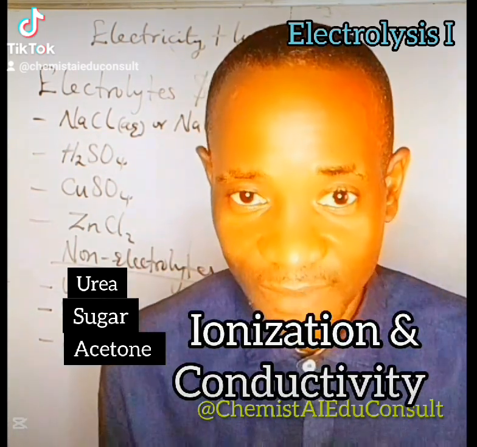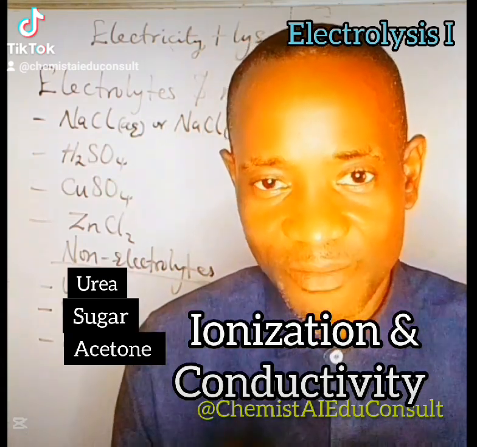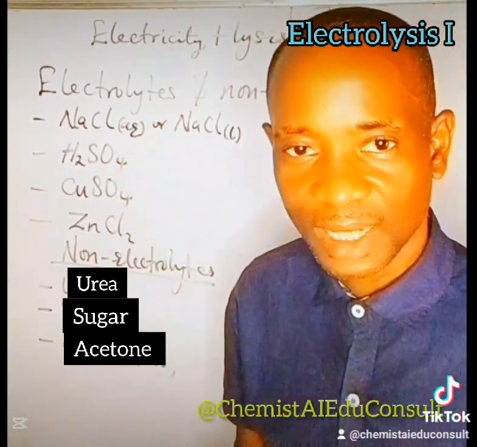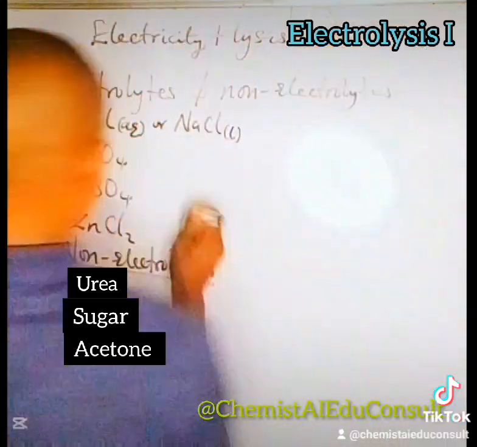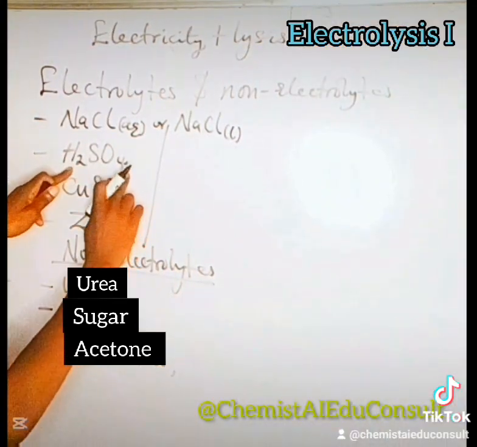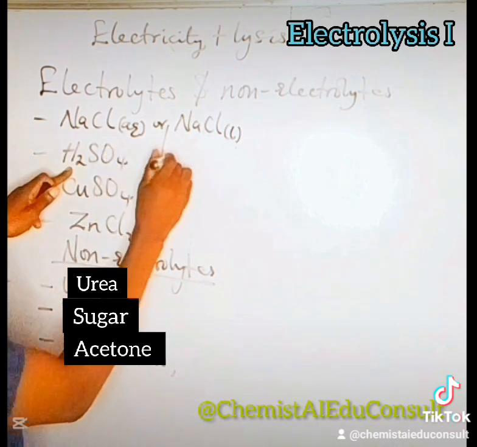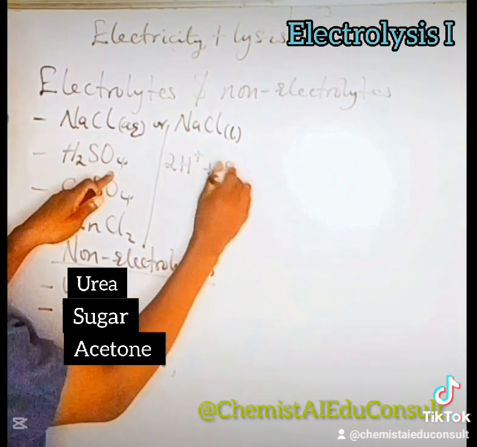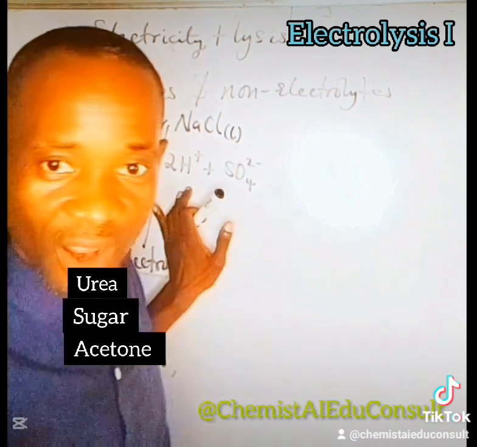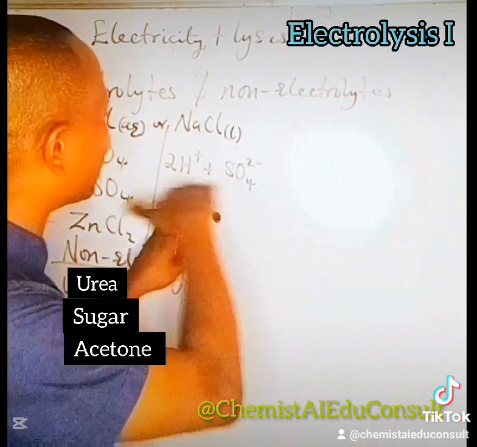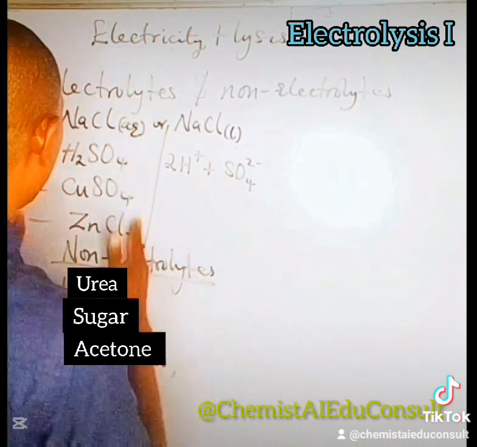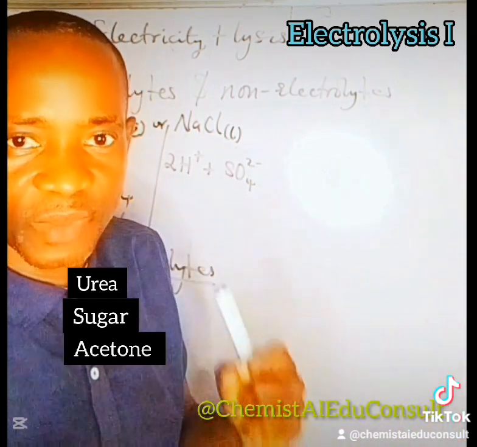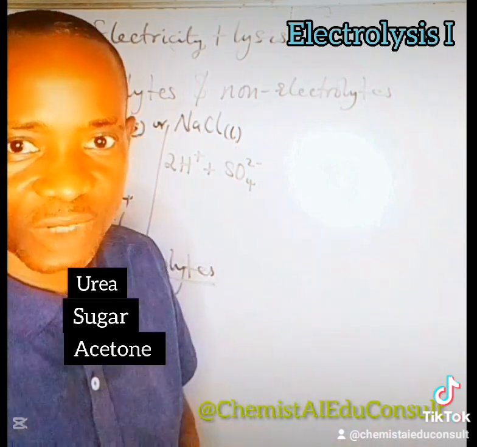Ionization and conductivity. Ionization is the breaking apart of electrolytes into their respective ions. For instance, when tetraoxosulfate 6 acid is dissolved in water, it will break apart into 2 hydrogen ions and a sulfate ion. So before electrolysis proper, there must be ionization. These compounds will break into their ions, and these ions are mobile. They keep moving about before electricity is switched into the electrolyte.